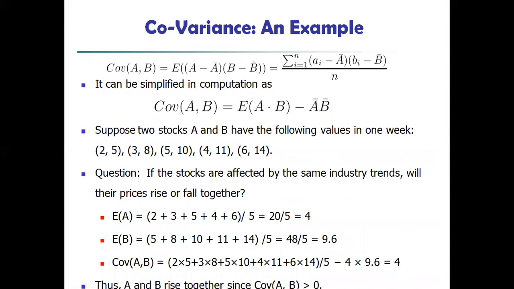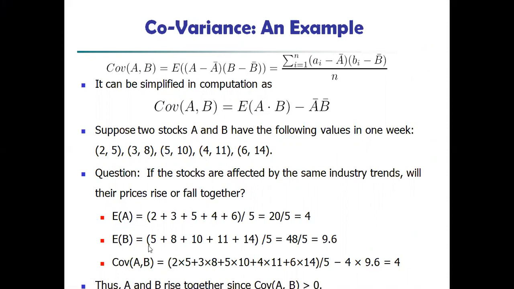Okay, for example, they have given the values in a tabular column. Suppose two stocks A and B have the following values in 1 week: (2, 5), (3, 8), (5, 10), (4, 11) and (6, 14). If the stocks are affected by the same industry trends, will their prices rise or fall together? The expected value of A is 2 plus 3 plus 5 plus 4 plus 6 divided by 5, the mean value.